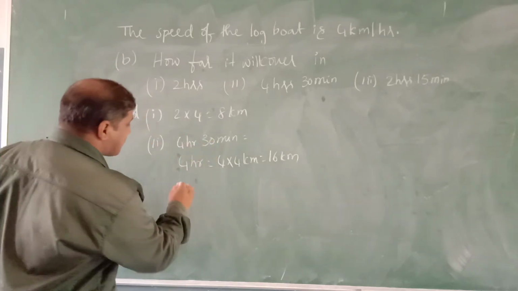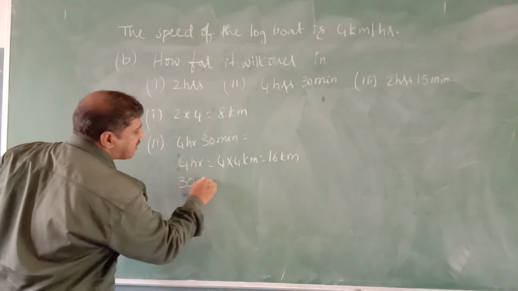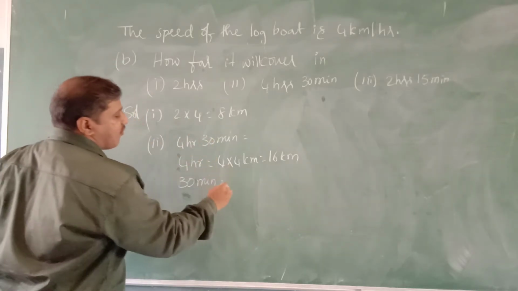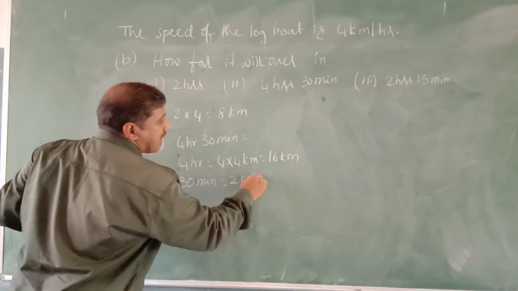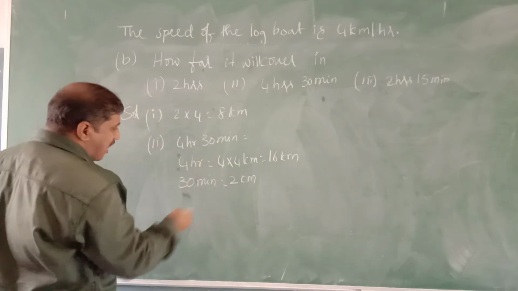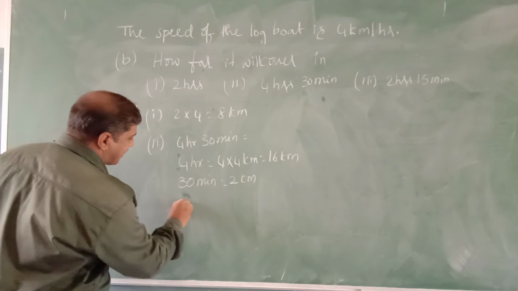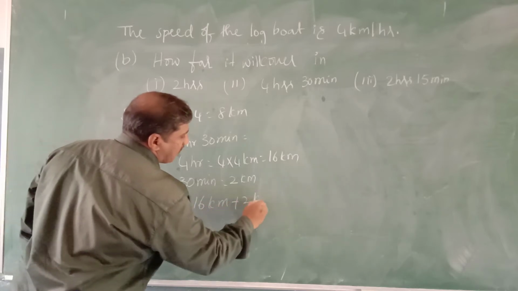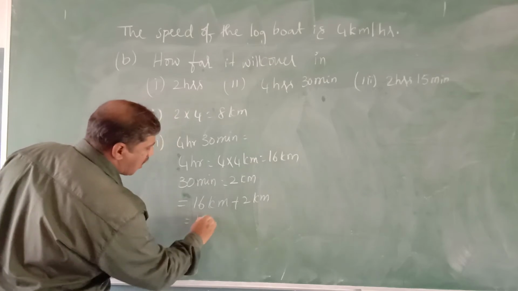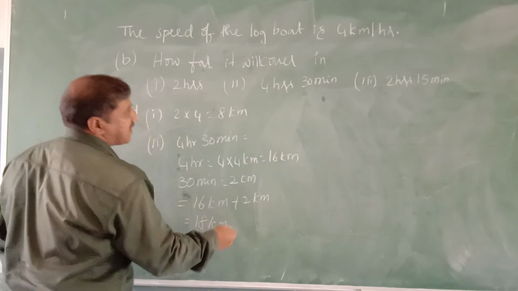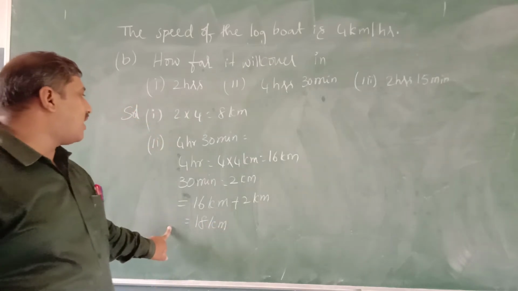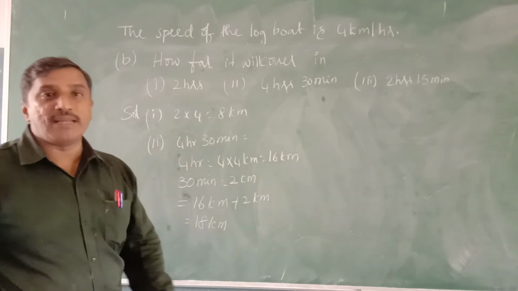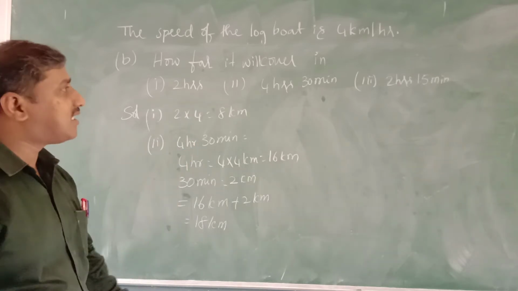In 30 minutes, which means half an hour, how much distance will it travel? Half of 4 kilometers, that is 2 kilometers. So now together how much will it travel? Yes, it is 16 kilometers plus 2 kilometers, which equals 18 kilometers. That distance it will travel in 4 hours 30 minutes.